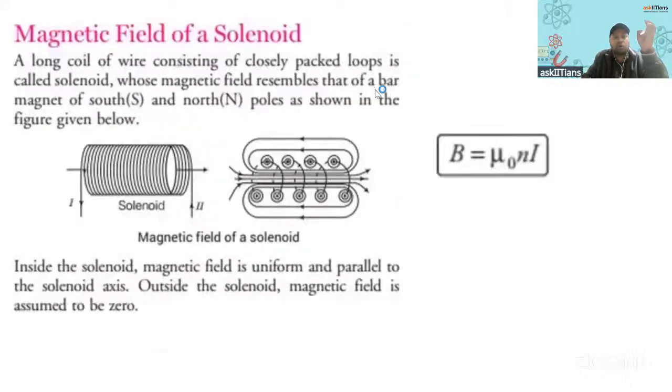The magnetic field of a solenoid that I have told you, you need not know the derivation. Just this formula you should remember, mu naught n I. What is small n here? Can you tell me? Is it the number of turns?